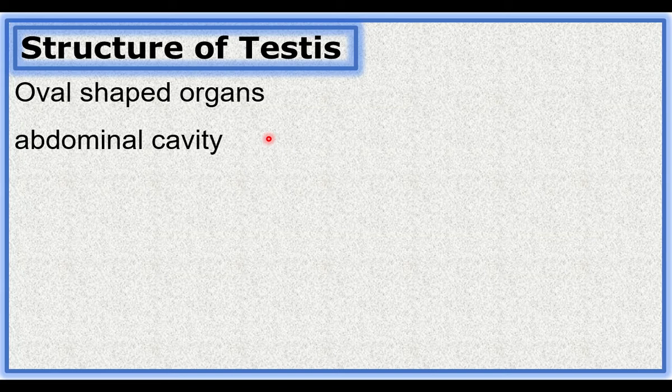To produce sperms, the temperature of the testes should be kept lower than the body temperature. Because of this reason, the testes are kept outside the body cavity. The testes are kept inside a sac-like structure. Sac means small bag, called a scrotum.